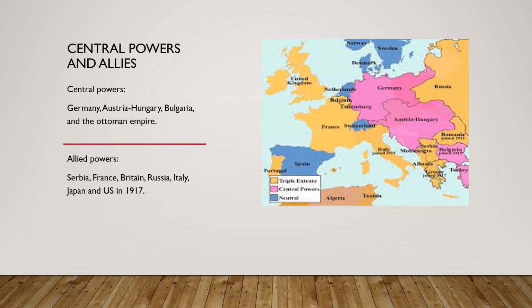Central Powers and Allies. Germany, Austria-Hungary, Bulgaria and the Ottoman Empire come under the Central Powers. Serbia, France, Britain, Russia, Italy, Japan and the US in 1917 come under the Allies.